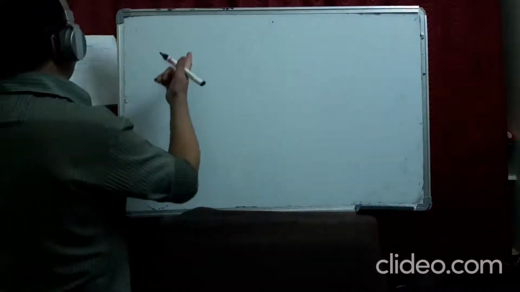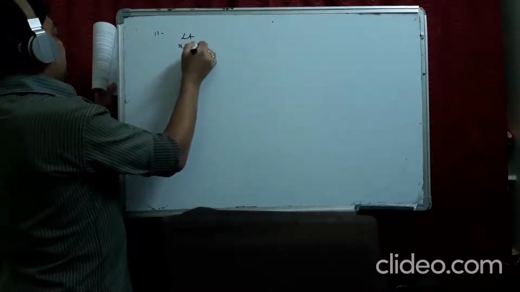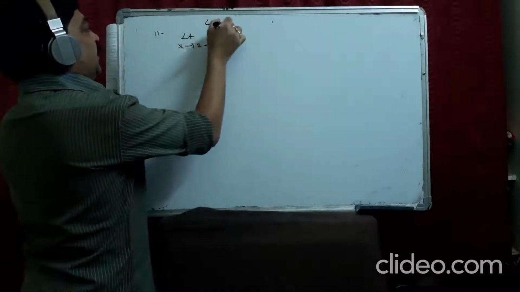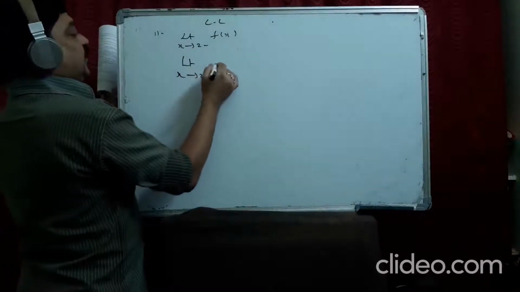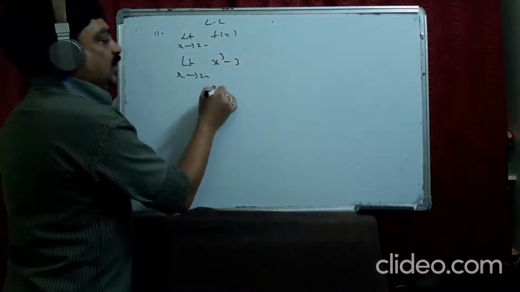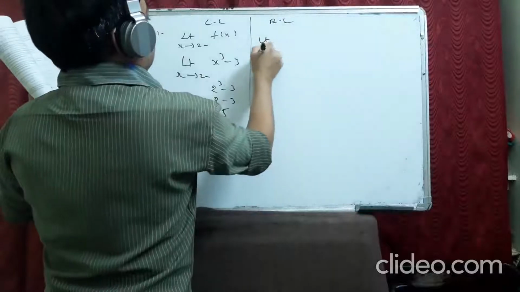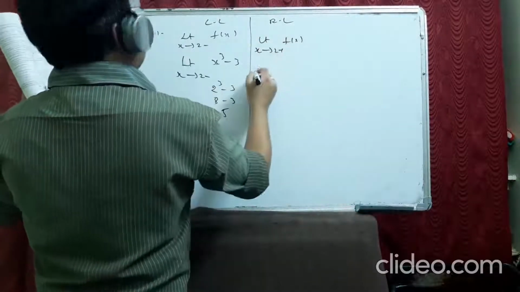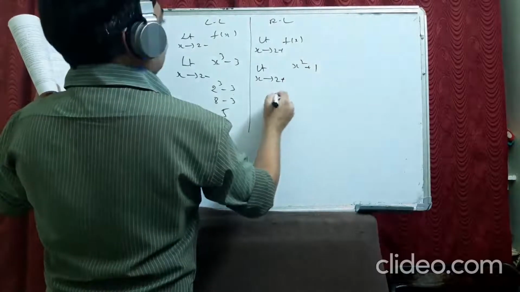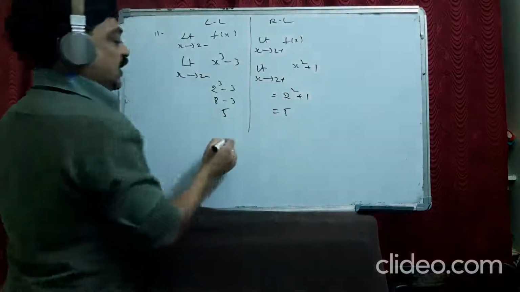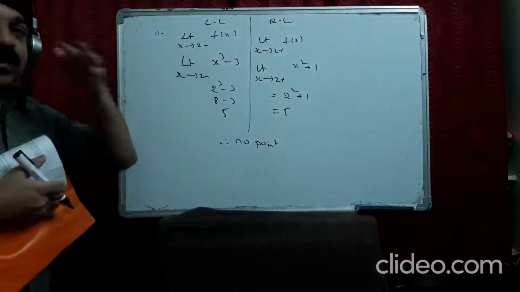Oh, sorry, for the 11th I took x square minus 3. I am very sorry. It is given x cube minus 3, I am doing again. Left limit will be, limit x tends to 2 minus x cube minus 3. I didn't see properly. It is 2 cube minus 3, it is 8 minus 3, 5. And for right limit, x tends to 2 plus f(x), it will be x square plus 1, 2 square plus 1, it is 5. Both are same. Therefore, there is no point of discontinuity. So I took x square in the previous problem.